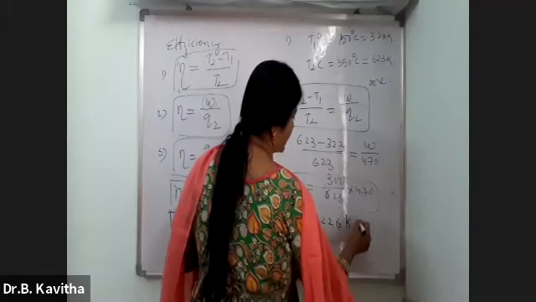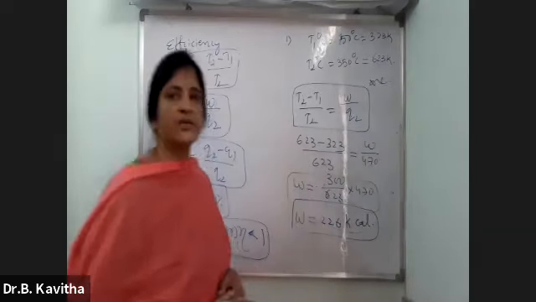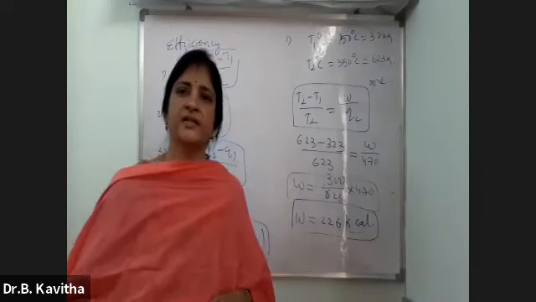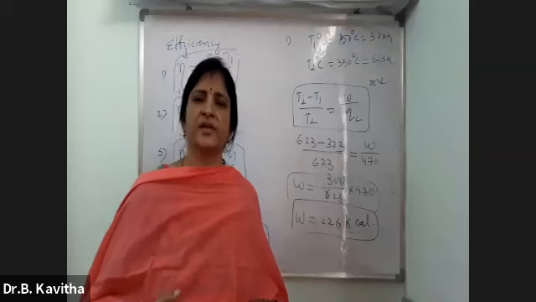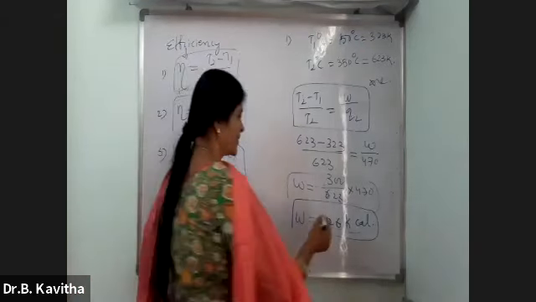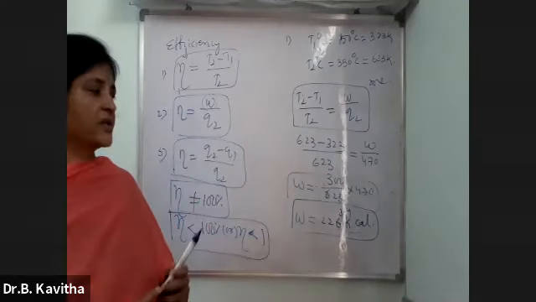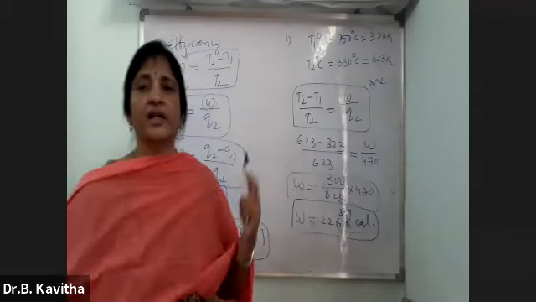You write the same units for the work. That is 226. Okay, 0.324. You write that value also as 0.324 kilocalories. Okay? So this is about the second type of problem.